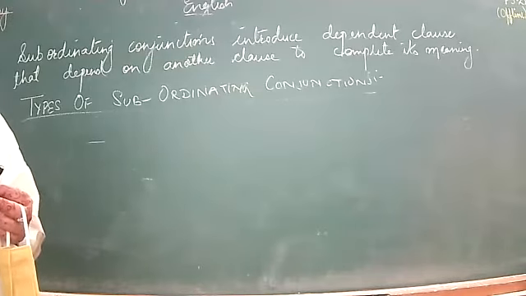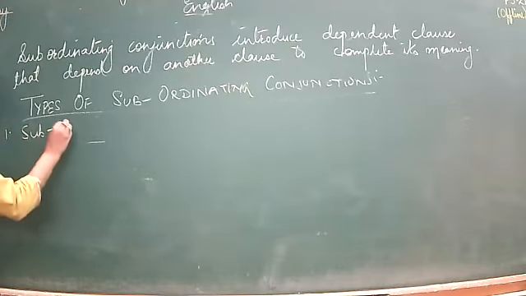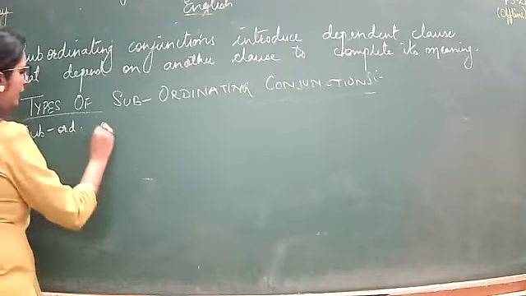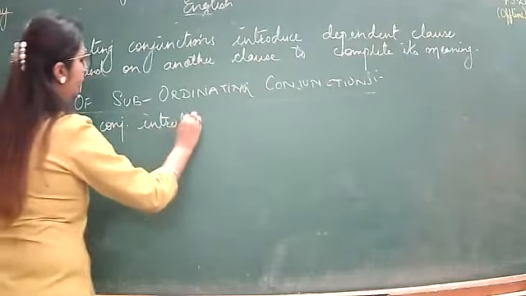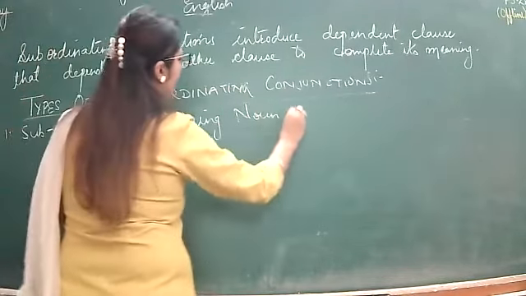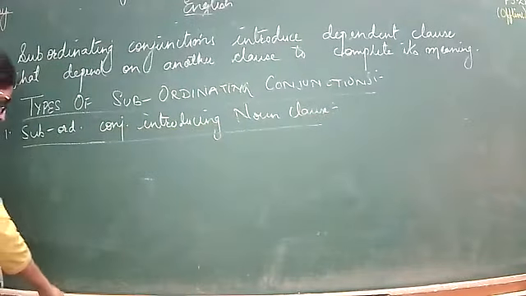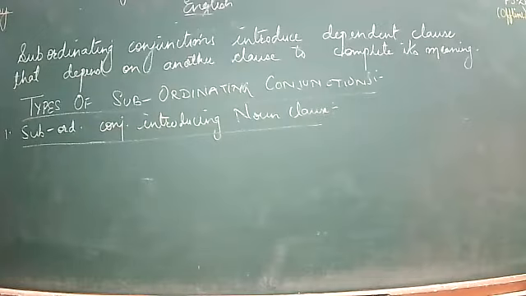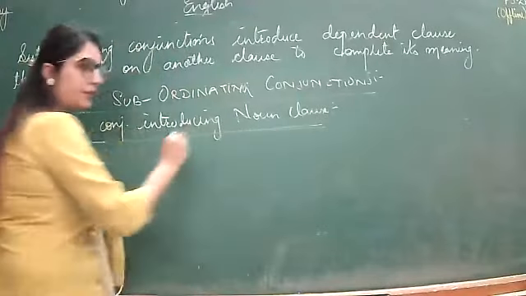Okay. Subordinating conjunctions introducing noun clause. So I'm writing this: subordinating conjunctions introducing noun clause. A noun clause always gives the answer of what? What do they give us? They always give the answer of what? Noun, yes.